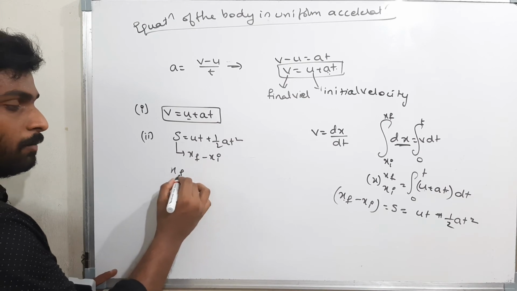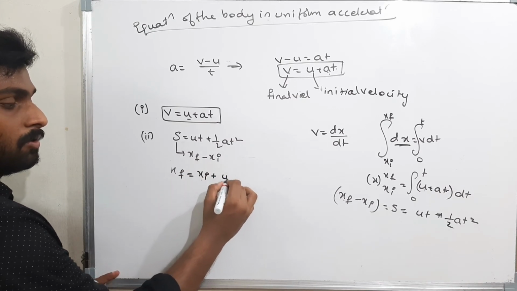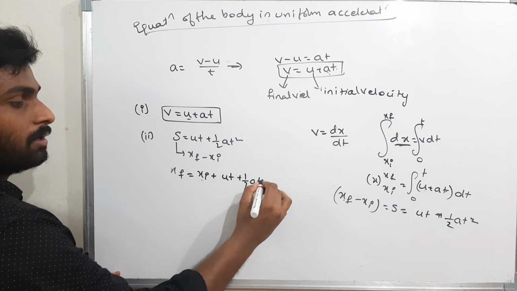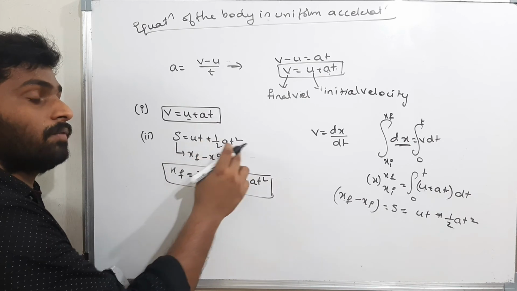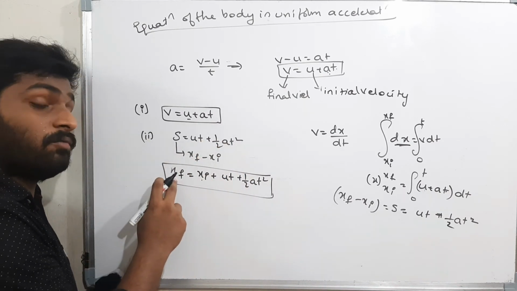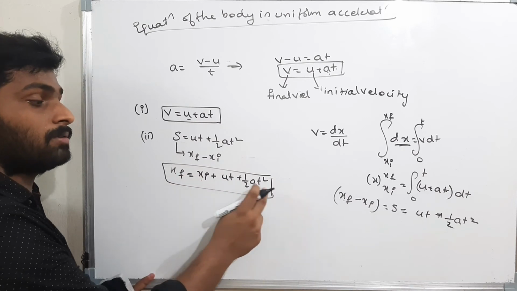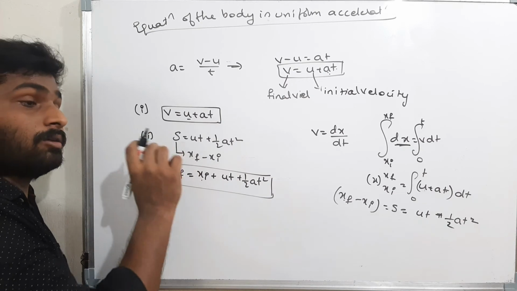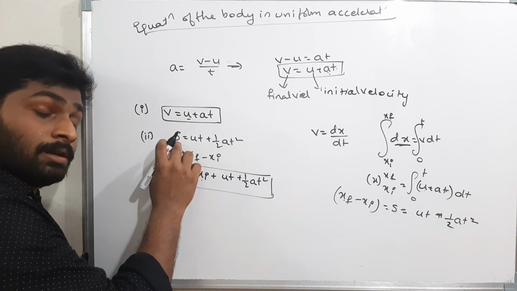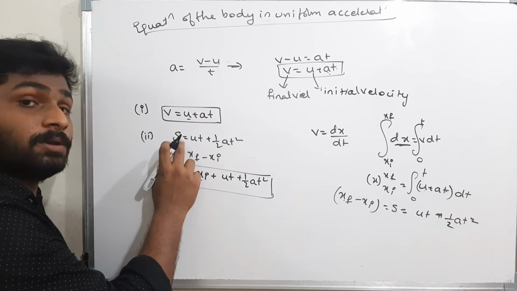Therefore, if I want to find the final position of the body, that is initial position plus ut plus half a t square. If they ask to find the displacement of the body, that is ut plus half a t square. If they ask to find the final position of the body, then final position is equal to initial position plus ut plus half a t square. There is a lot of difference between the displacement and the final position. Please be careful.